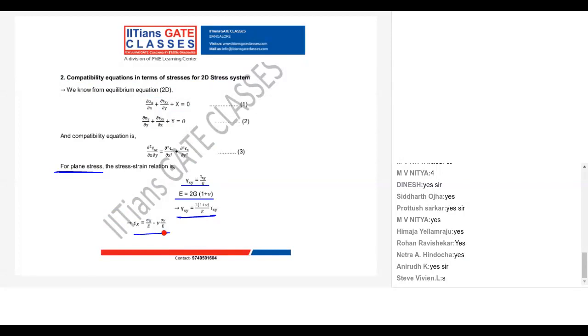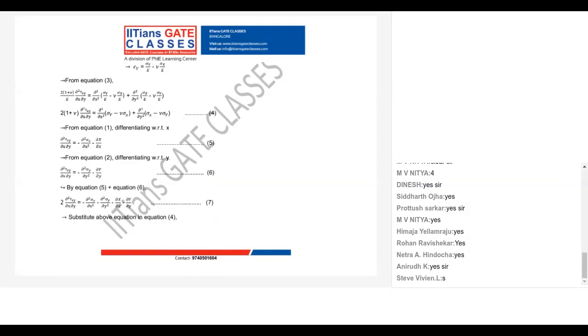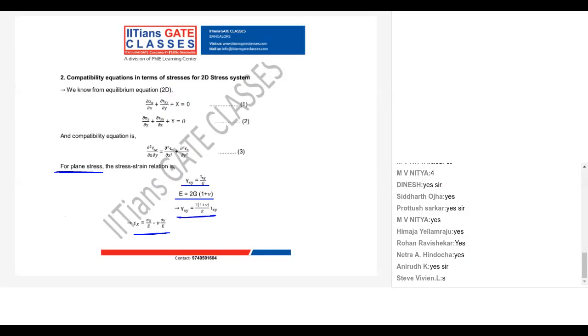I also know my strain in x and y direction for the plane stress problem. Now you see the variables here: epsilon x, epsilon y and gamma xy. So I will write epsilon x, epsilon y, gamma xy in terms of sigma x, sigma y and tau xy.